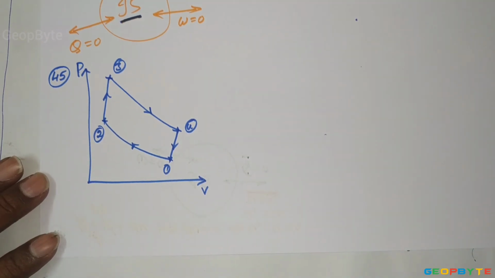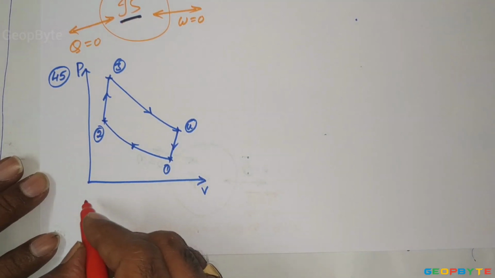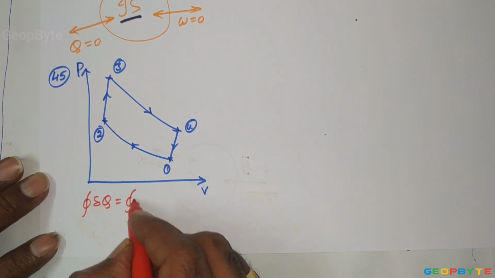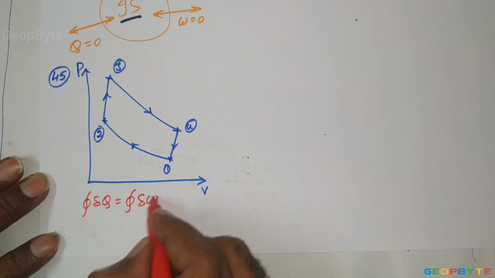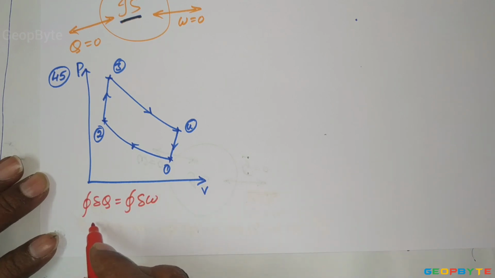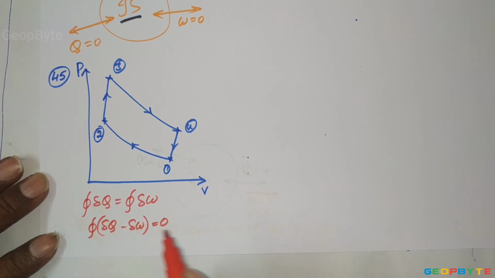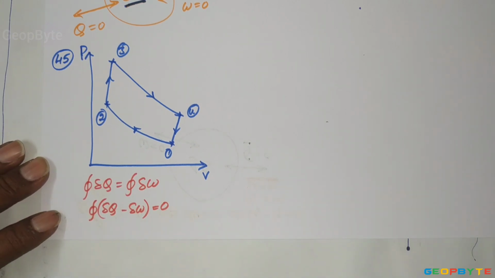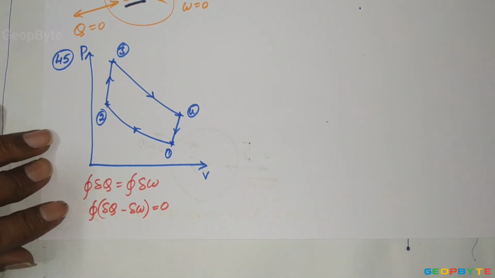For any thermodynamic cycle, cyclic integral del Q equals cyclic integral del W. It can also be written as cyclic integral of del Q minus del W equals 0. As we know, for any thermodynamic cycle, the change in a point function quantity equals 0.